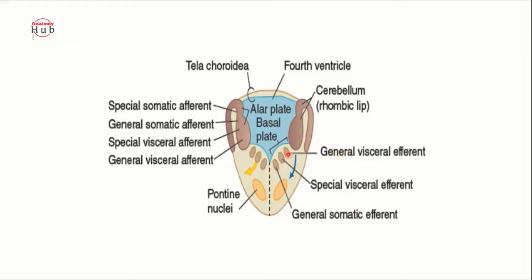That means the motor part of the 7th and the 5th cranial nerves come from the basal plate. And this alar plate gives the sensory part of the 7th cranial nerve, the sensory part of the trigeminal nerve, and the special sensory part of the cochlear and vestibular nerve.